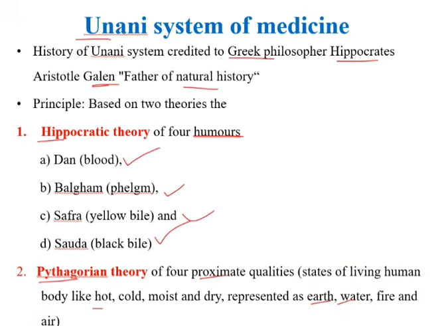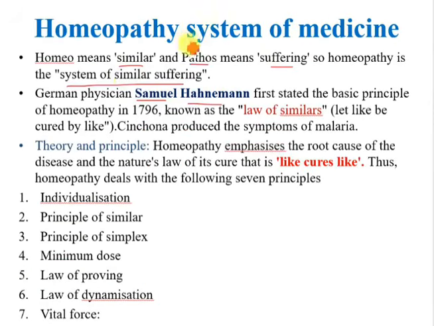Next, coming on the homeopathy system of medicine. Homeos means similar, pathos means suffering. So homeopathy, it is a system of similar suffering. German physician Samuel Hahnemann was the father of homeopathy system of medicine. And law of similar means let like be cured by like.